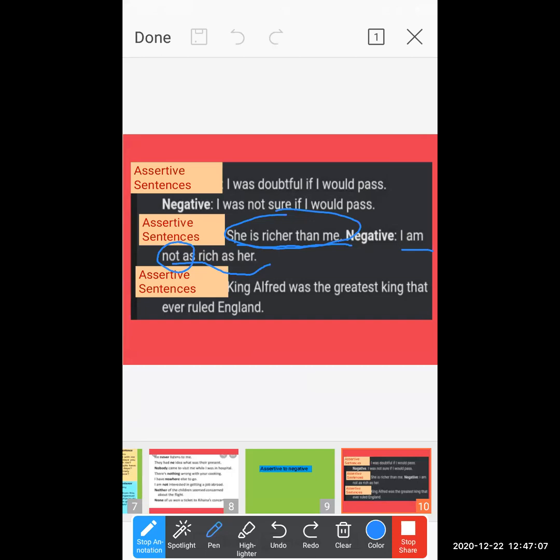These kinds of words, not, never, no, you recognize only in negative sentences. Now, students, it depends on the sentence.